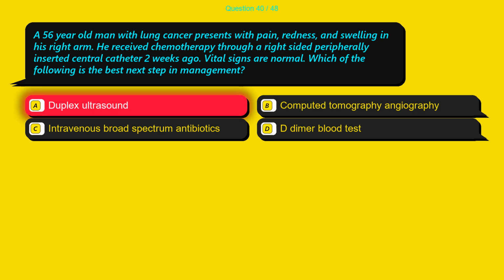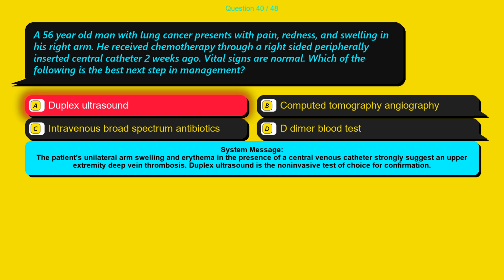The correct answer is option A, duplex ultrasound. The patient's unilateral arm swelling and erythema in the presence of a central venous catheter strongly suggest an upper extremity deep vein thrombosis. Duplex ultrasound is the non-invasive test of choice for confirmation.